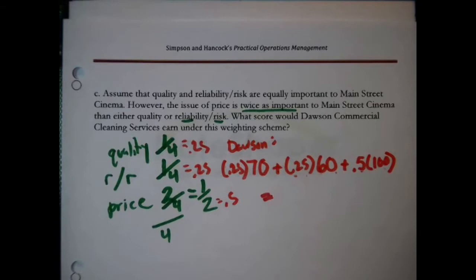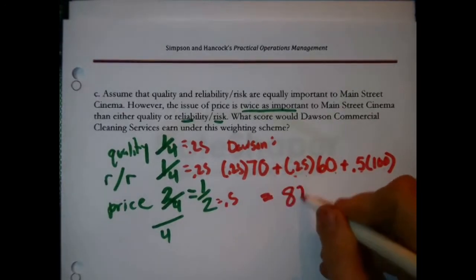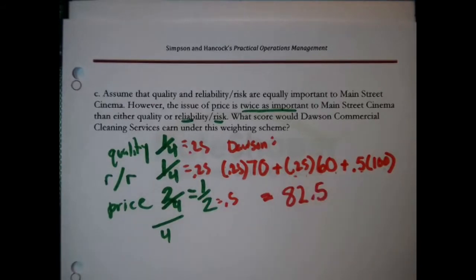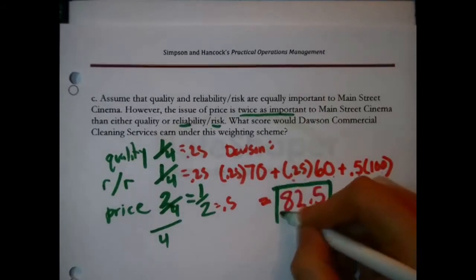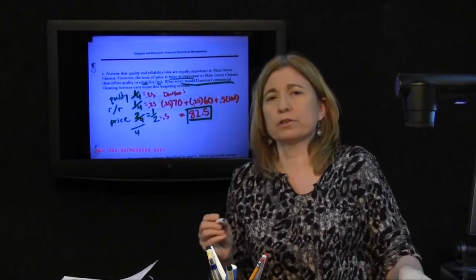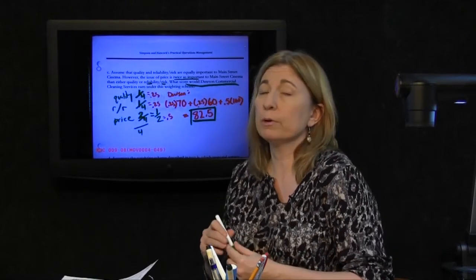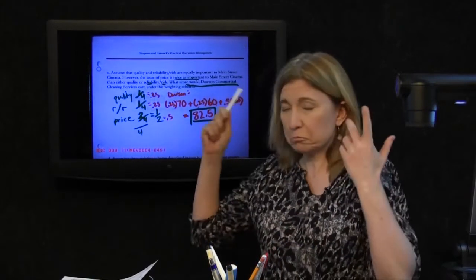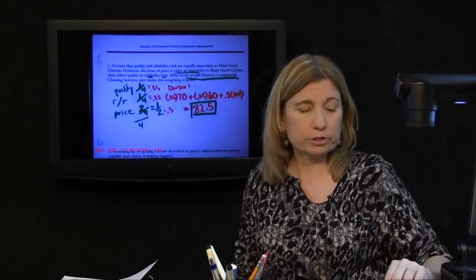I did that in my notes, and I got 82.5. 82.5, that's the answer. That is the score that Dawson Commercial Cleaning Services would get under this new scheme, where price is twice as important. Great. Now, last question.